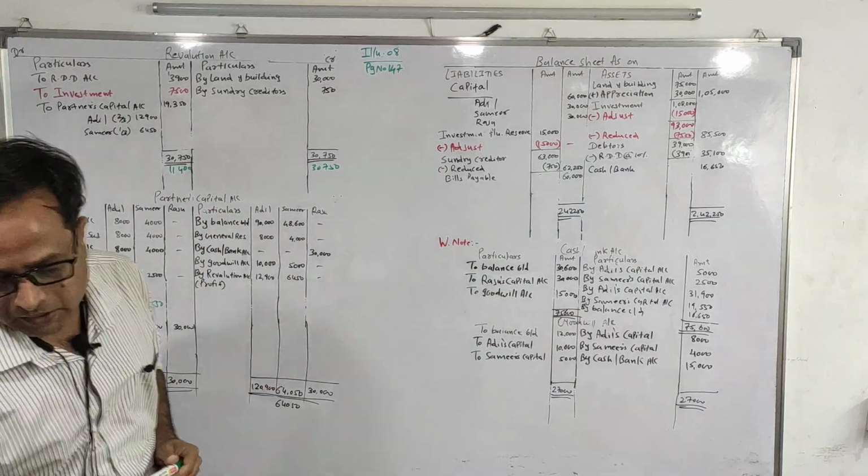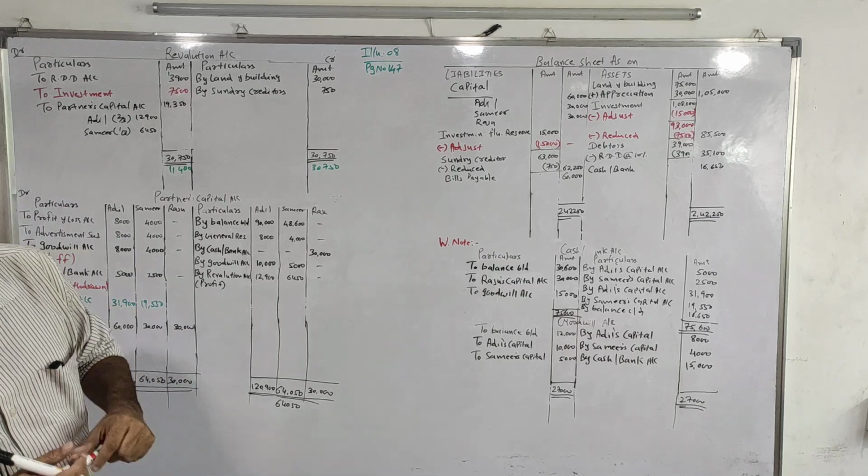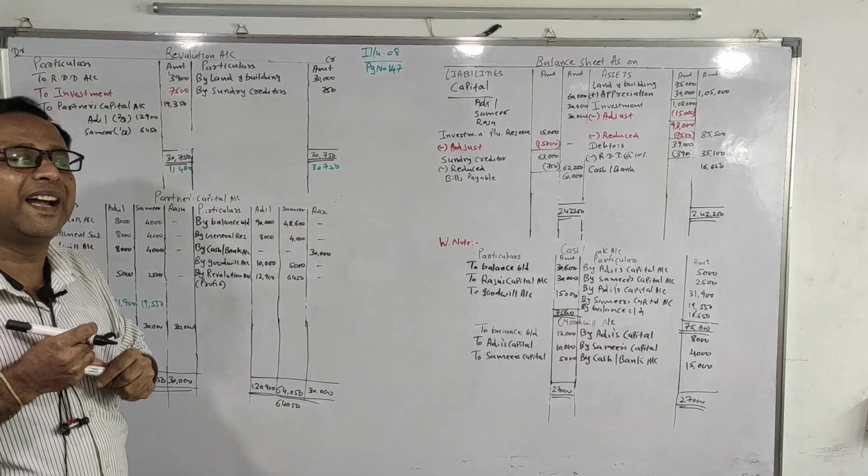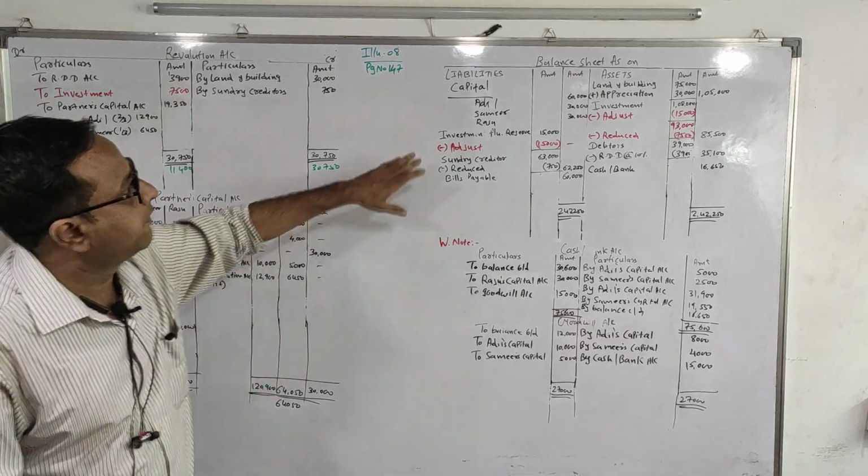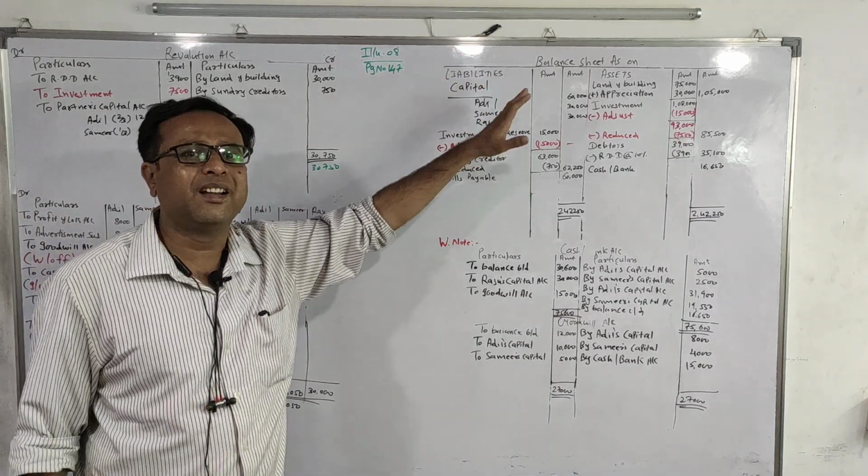So what are the important adjustments? Adjustment number 5, 6 and 7, that I have done with you. Other adjustments I have already written down.